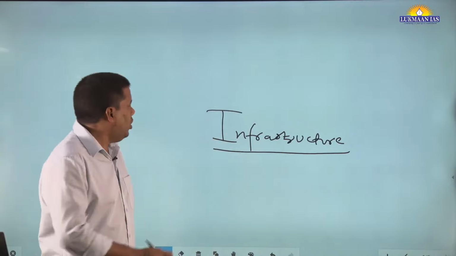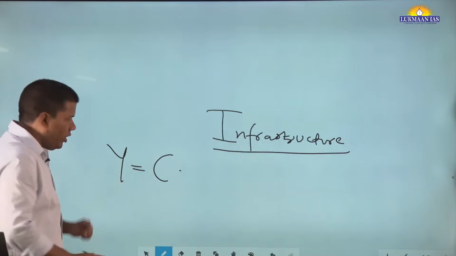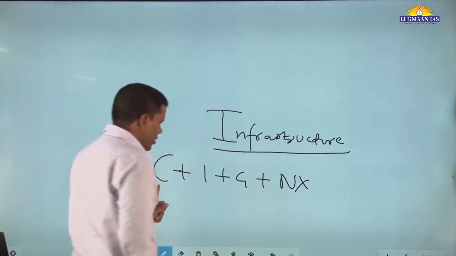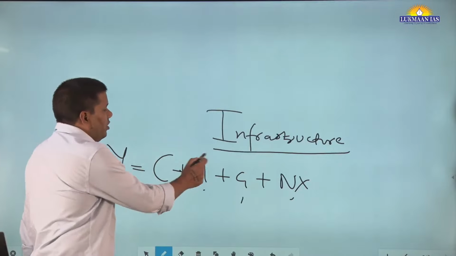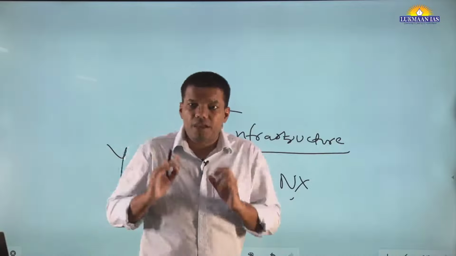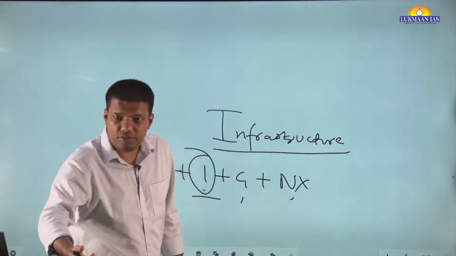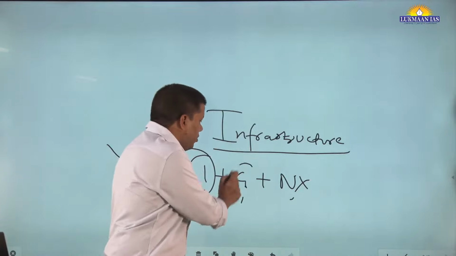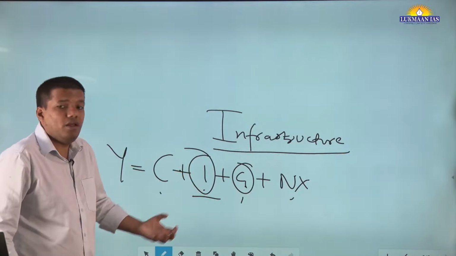Now you understand this is the equation of the economy: Y is equal to C plus I plus G plus NX. This is consumption, investment, government spending and net export. Investment is very, very important, both public and private. So the government is investing, including in infrastructure. This government spending does not include subsidies.